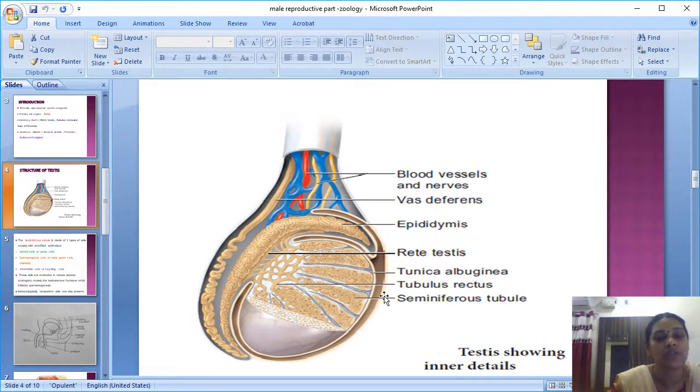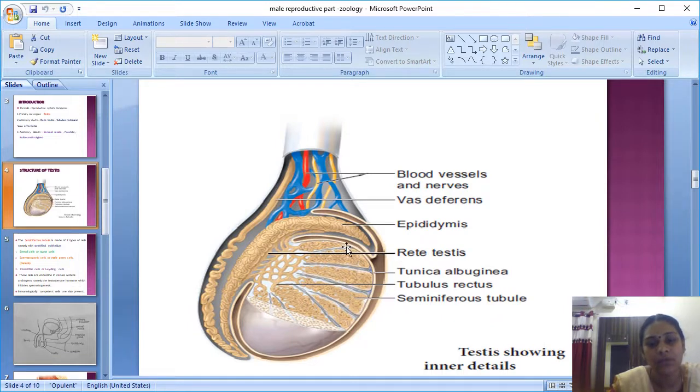Next, I am coming to the structure of the testis. If you see this, there is a coil-like structure. This blue color indicates the vein, the testicular veins, and this red color is the artery, the testicular artery. This yellow color is the testicular nerves. Nerves give the impulses that you have studied, and the vein and artery supply blood to the cells and tissues inside the testis. The artery and vein are collectively called blood vessels, and this yellow structure is called nerves.